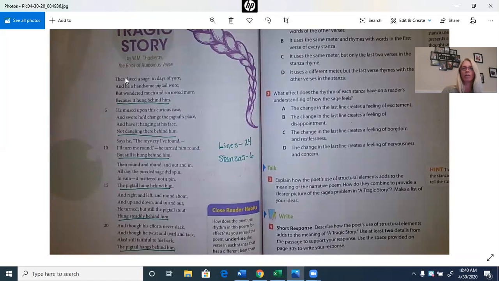So if we reread the first stanza: there lived a sage in days of yore, and he a handsome pigtail wore, but wondered much and sorrowed more, because it hung behind him. So you can hear the difference between that last one and the 3 before it, because they all rhyme. So we underline all the last lines in each stanza because it has a different beat or rhythm to it.